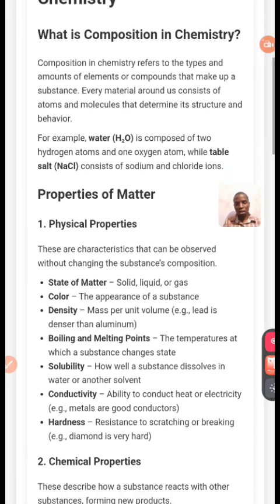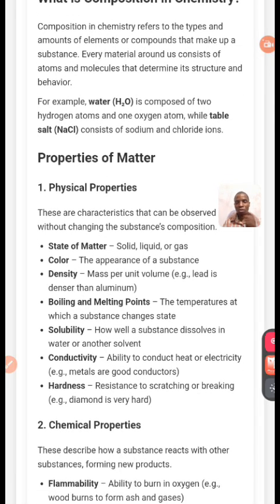Now, what do we mean by that? Let us explain one after the other. I want you to be following me. That's why I'm explaining it, so that you understand. These are characteristics that can be observed without changes in the substance's composition. Now, matter, how can we know matter? Matter can exist in three forms: solid, liquid and gas. You can call it the state of matter.